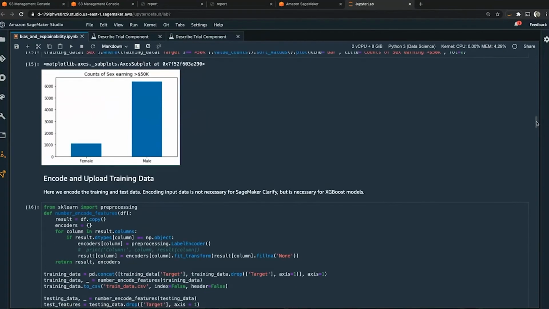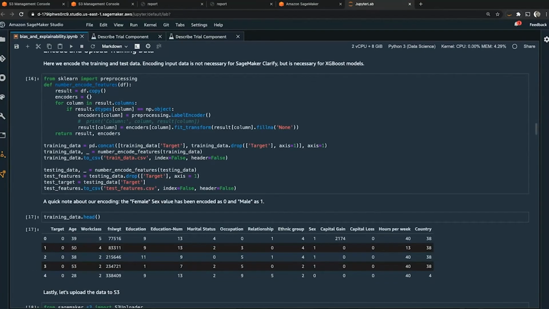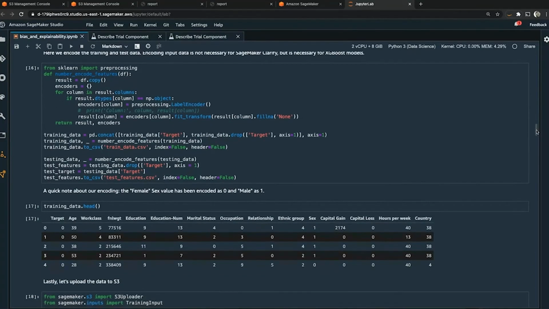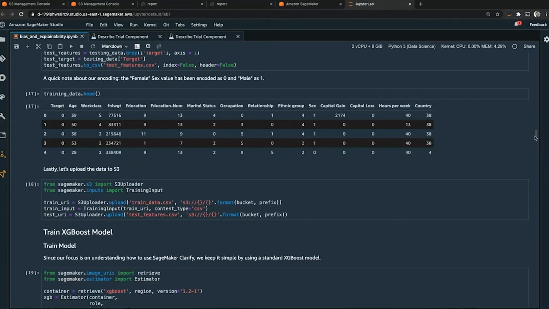So the next step that we do is we encode our data, right? Our machine learning models use numerical data versus strings or categorical data. So we're going to encode our data with integers that will represent the input data, the training data.